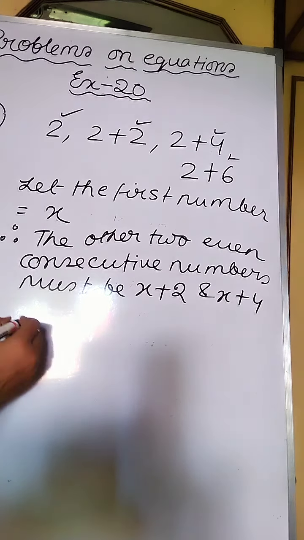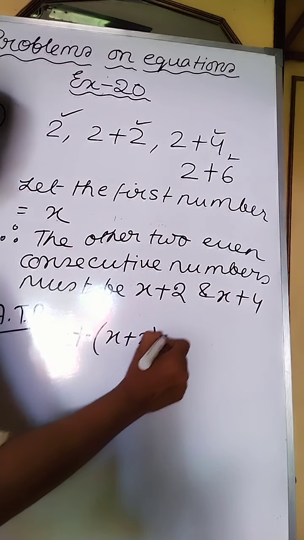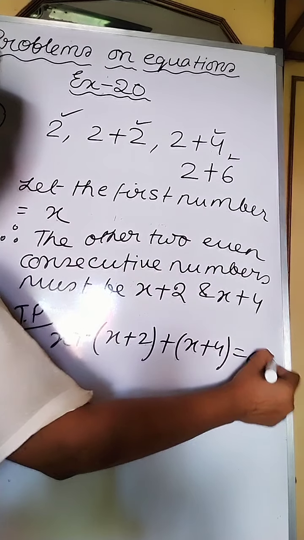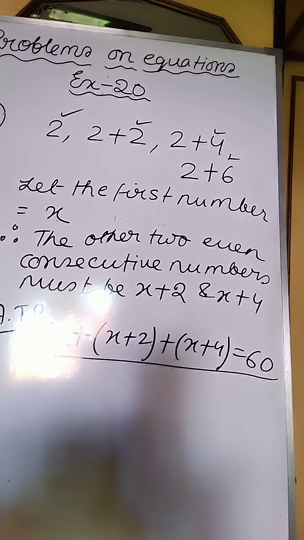So according to the problem, x plus x plus 2 plus x plus 4 is equal to 60. This is the equation and you have to solve this equation.